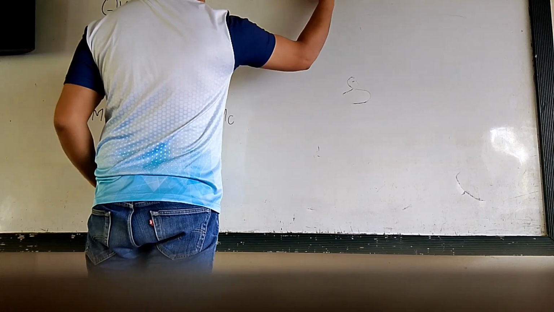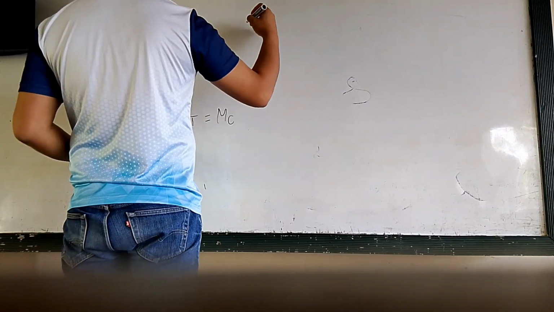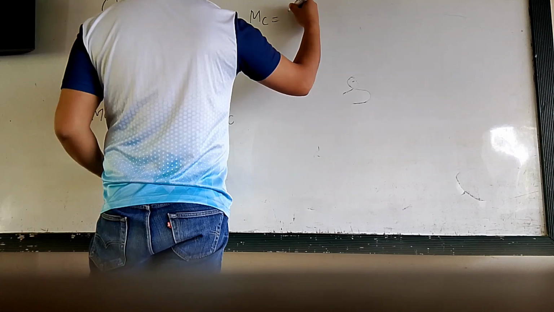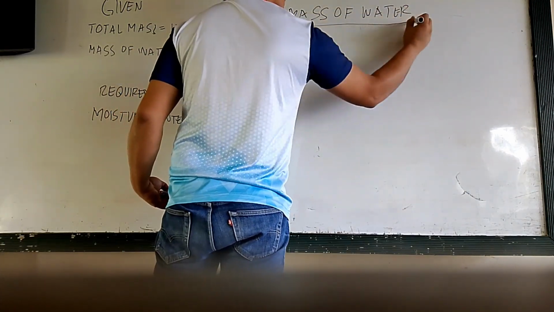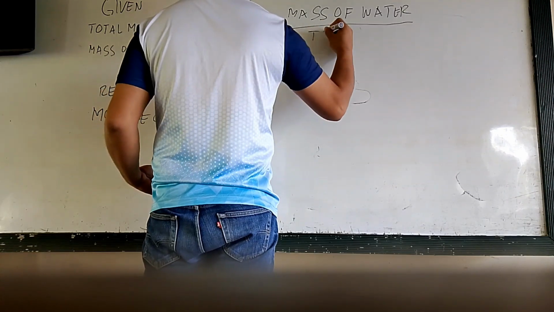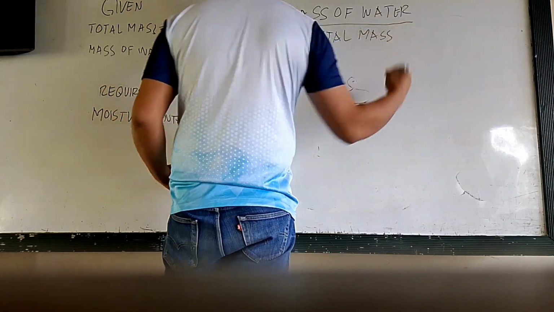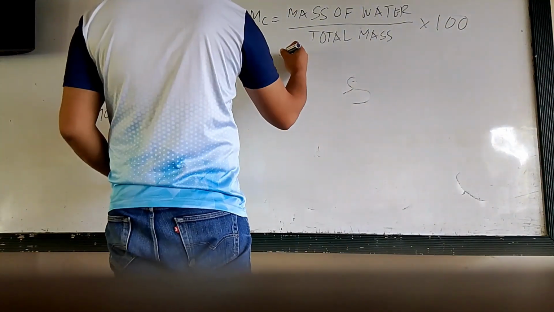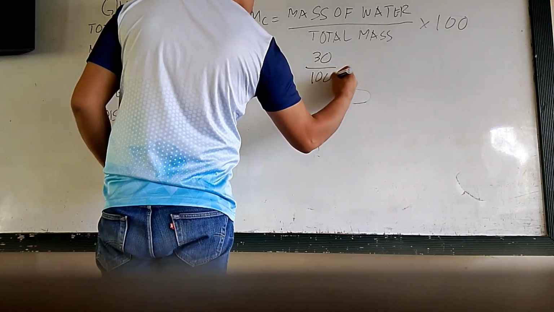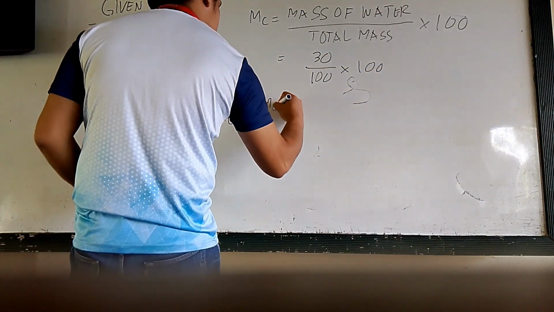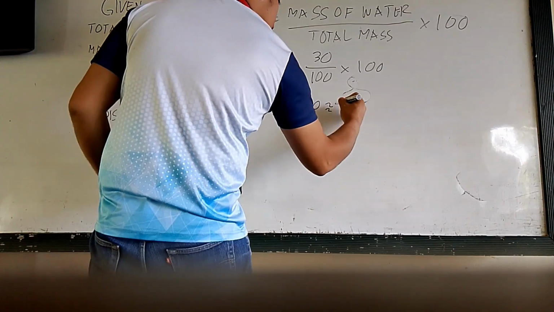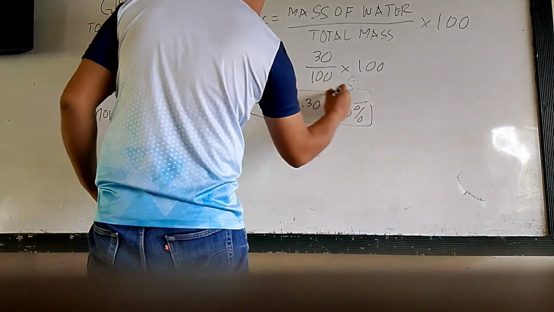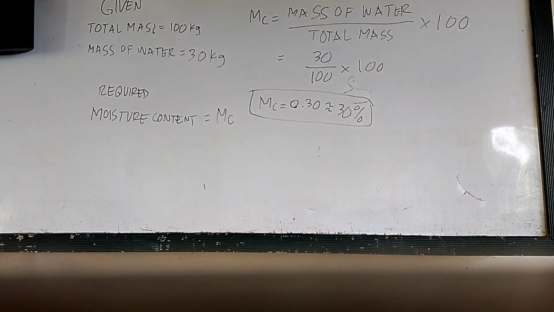So for our solution, to get the MC, our moisture content, by the way, is wet basis. And to get our moisture content, mass of water over total mass times 100%. So our mass of water is 30 kilograms and our total mass is 100 kilograms, times 100%. We'll have a moisture content of 0.30 or 30%.